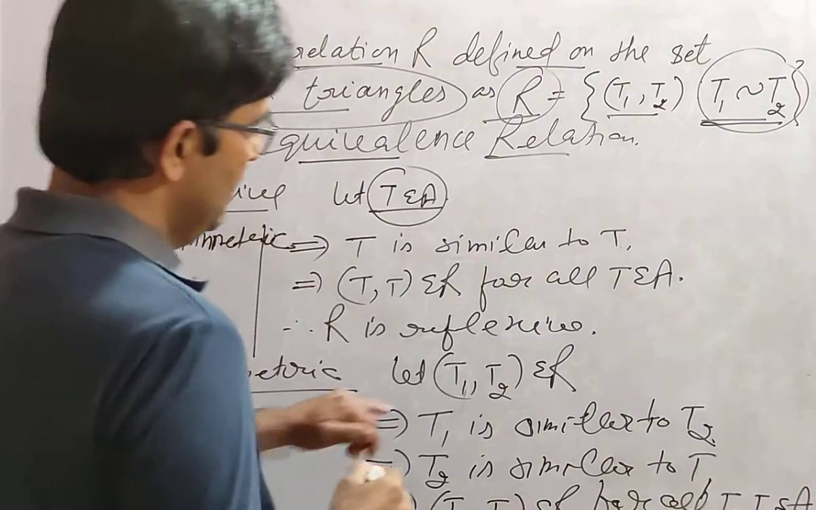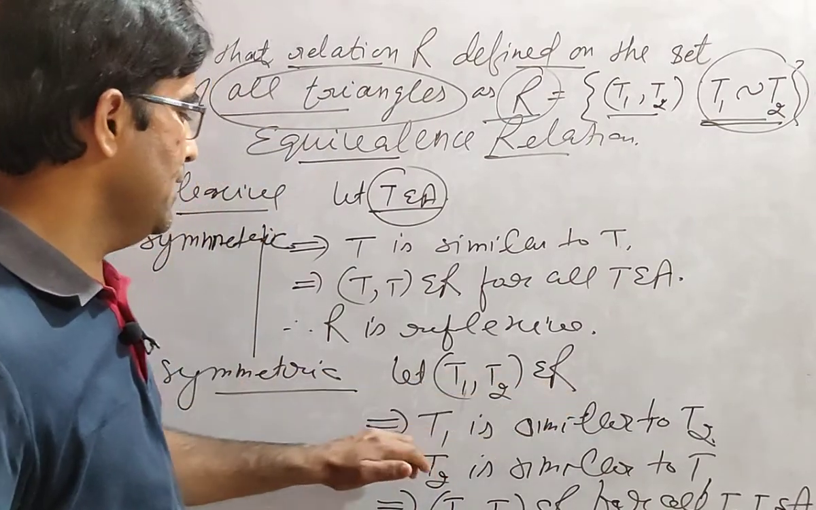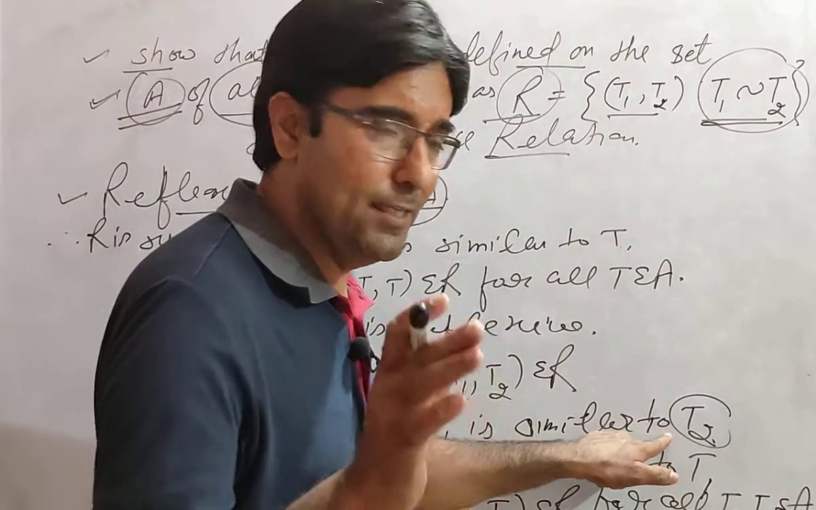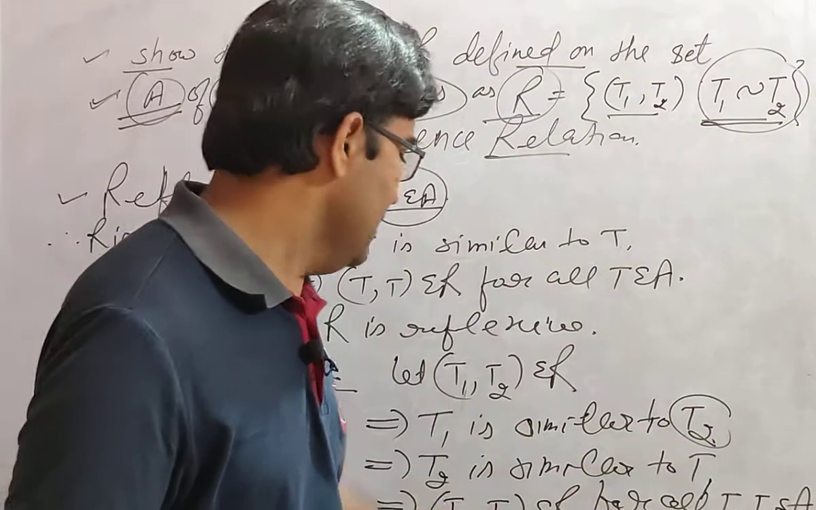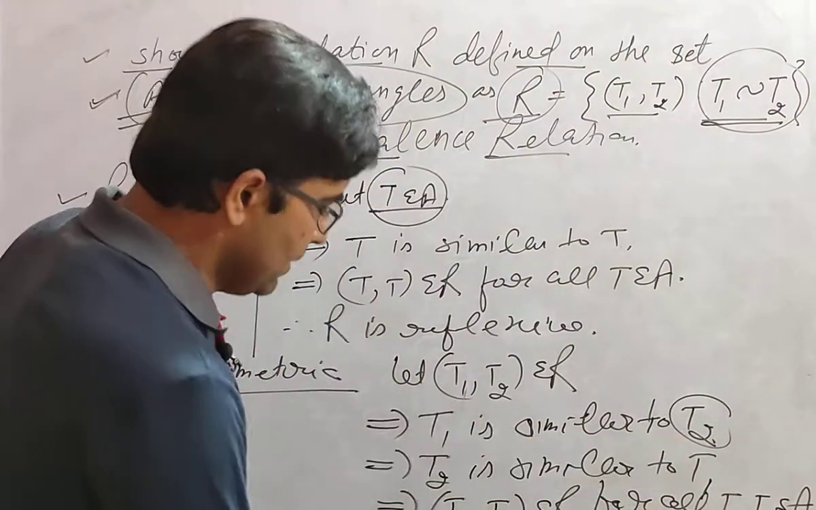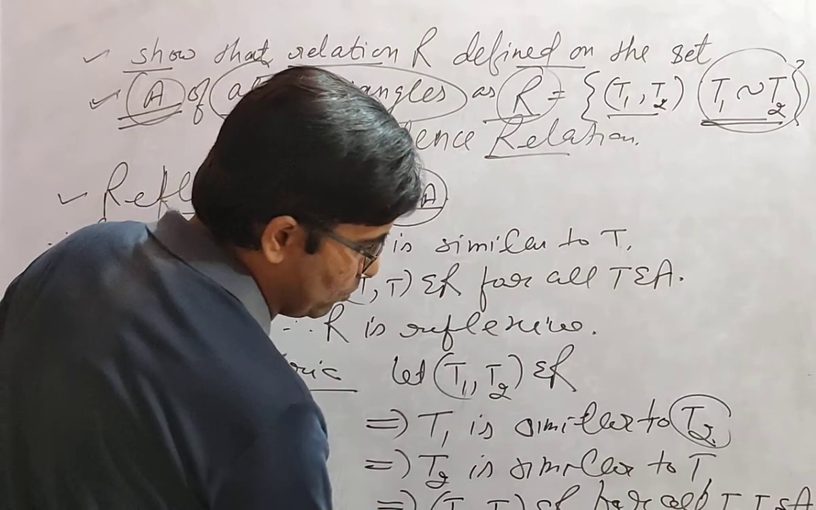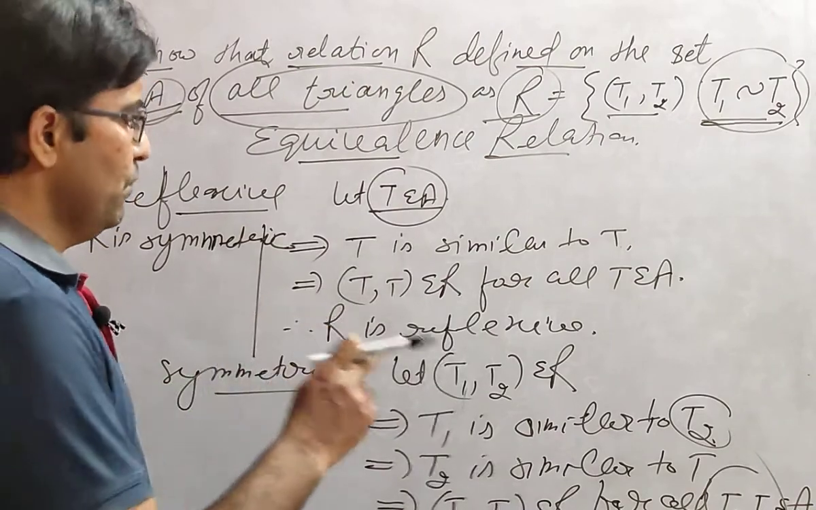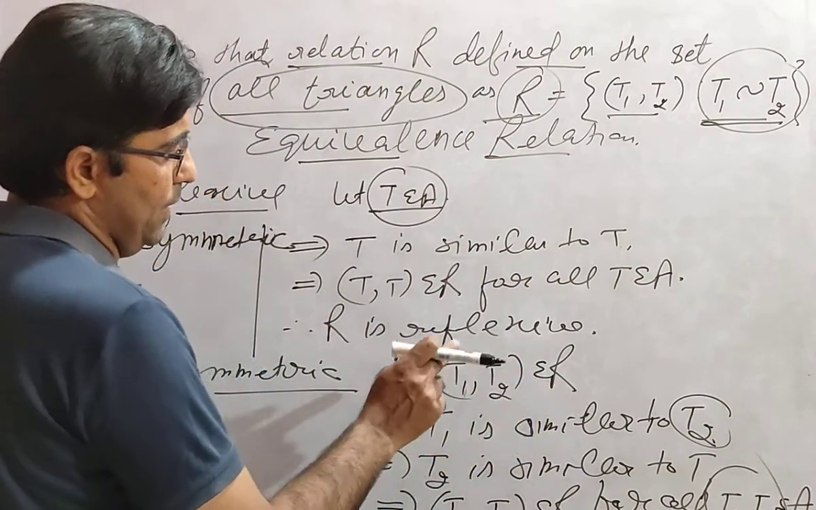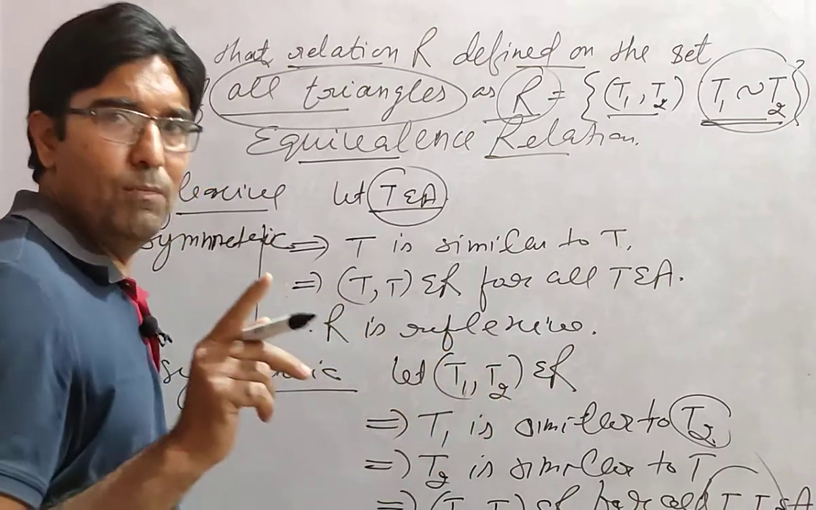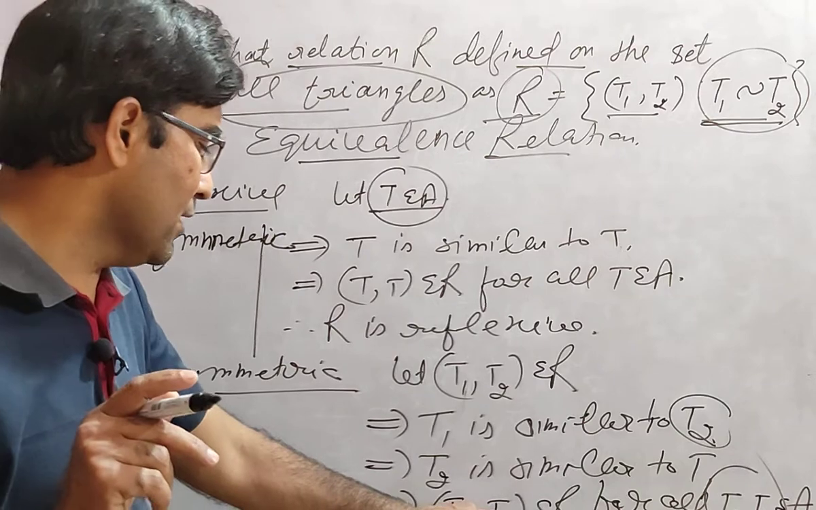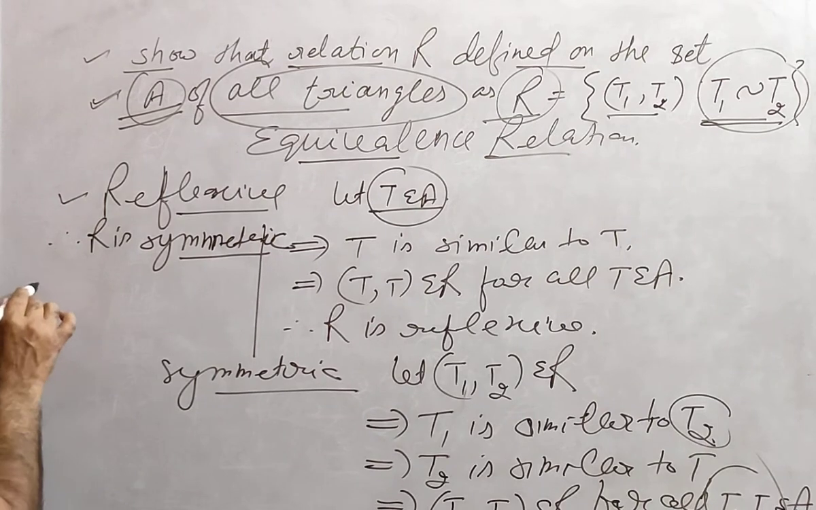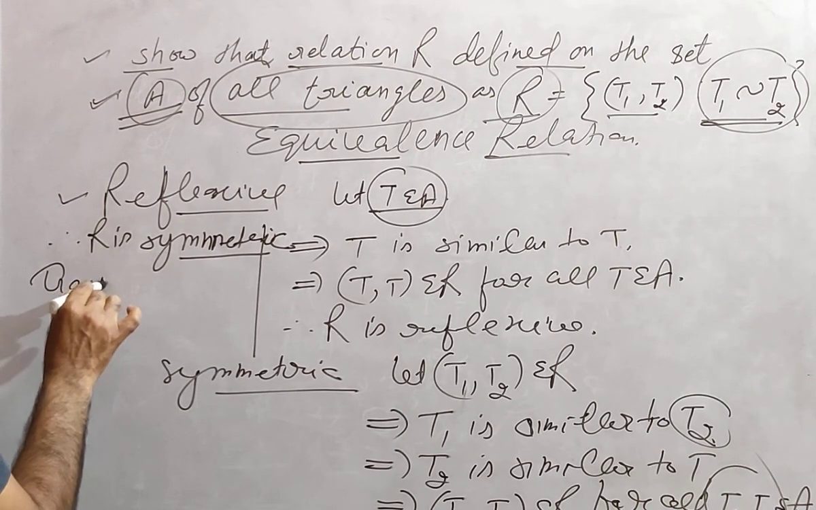Listen to me carefully. Let (T1, T2) belong to R. It implies T1 is similar to T2. If T1 is similar to T2, then surely T2 is similar to T1. If T2 is similar to T1, then (T2, T1) belongs to R for all T1, T2 belonging to A. Meaning to say, if (T1, T2) belongs to R, meaning T1 is related to T2, then it implies T2 is related to T1. Then it will be a symmetric relation, and the third case is transitive relation.